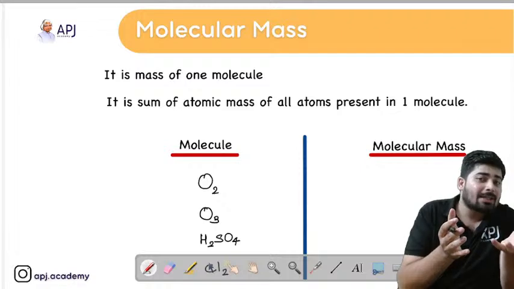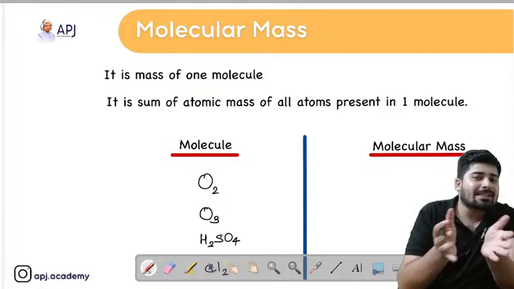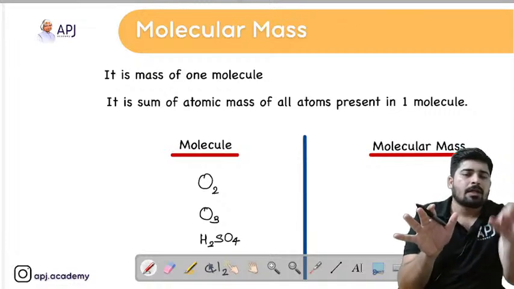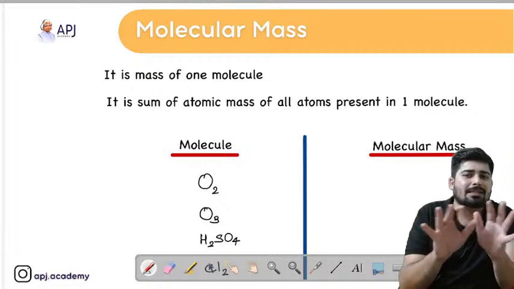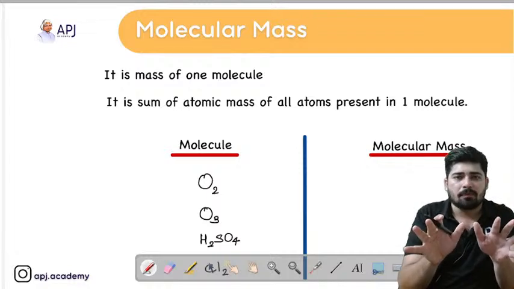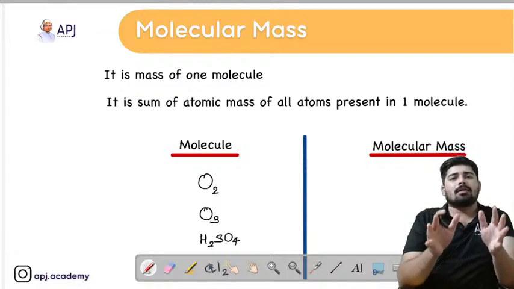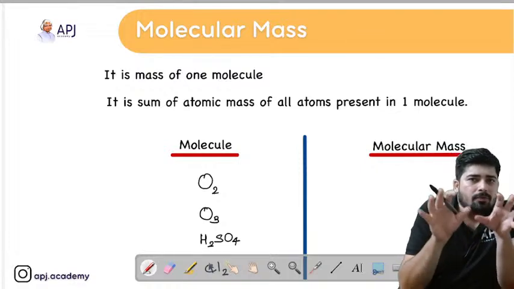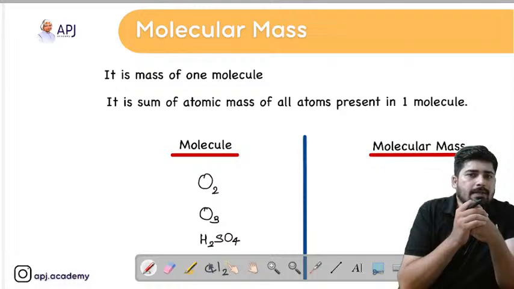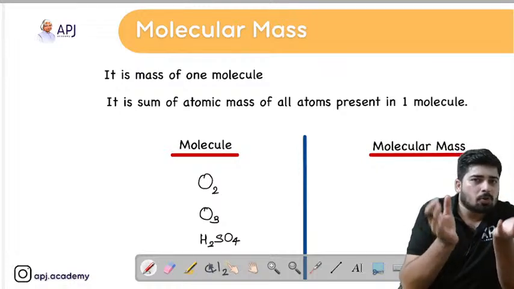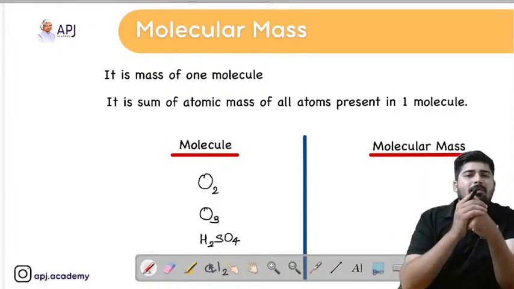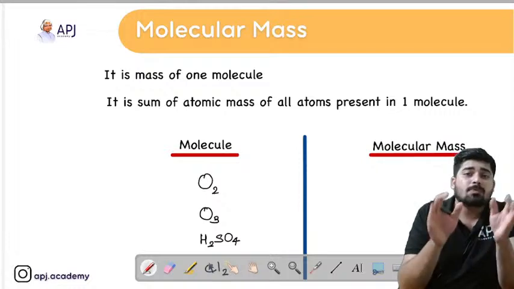Atomic mass is simply the combination of the mass of protons and neutrons. We have already covered that. Now what is molecular mass? Molecular mass is simply the mass of one molecule. If you consider O2, we know that O2 is a molecule consisting of 2 oxygen atoms. So I have to add up the masses of the 2 oxygen atoms to get the molecular mass. So it is the sum of the atomic masses of all atoms present in one molecule.